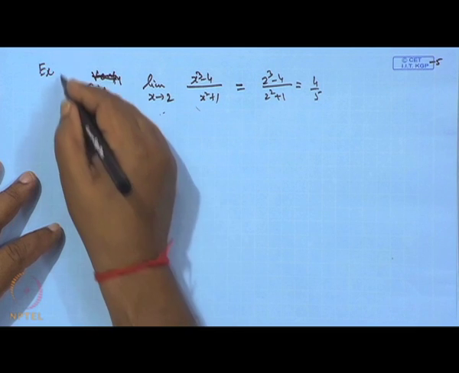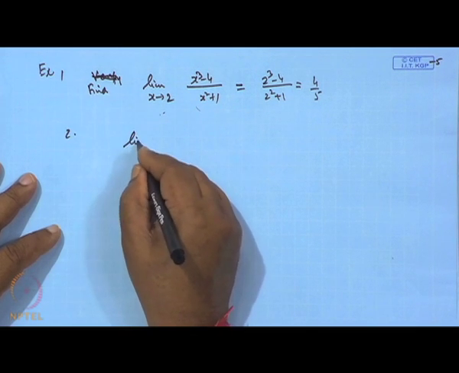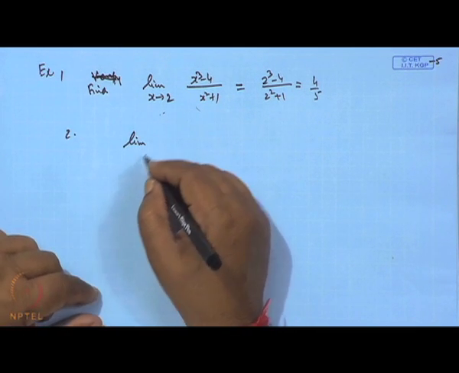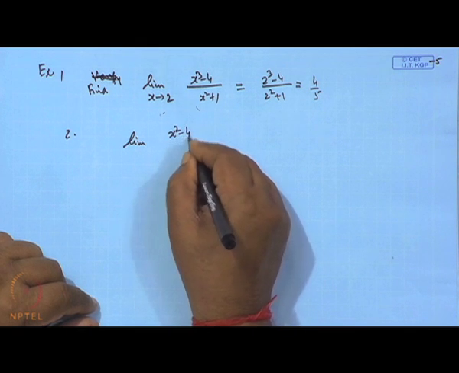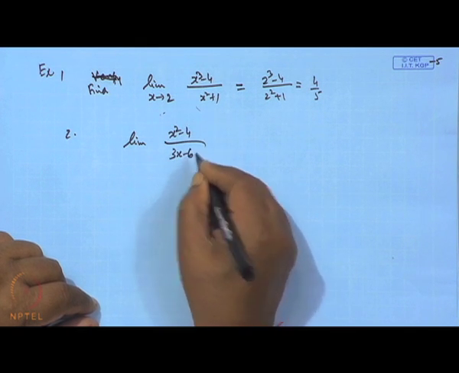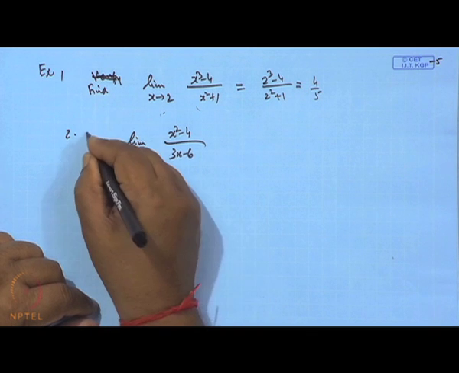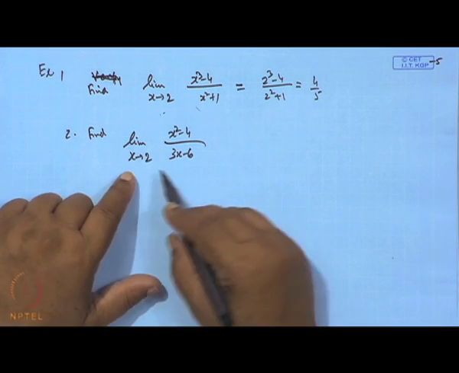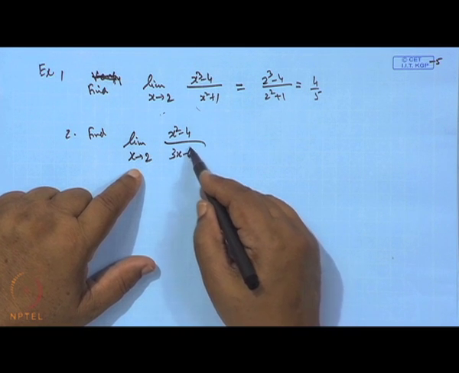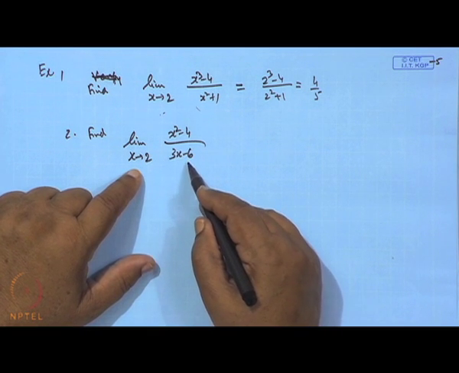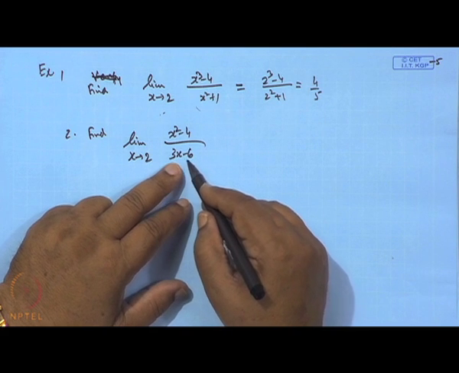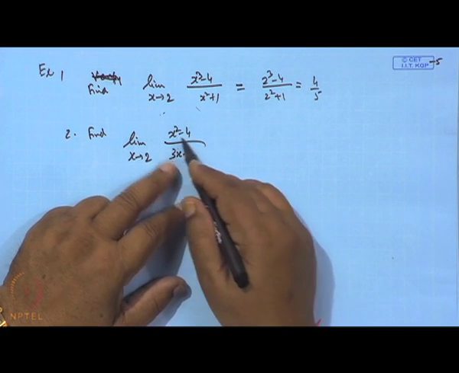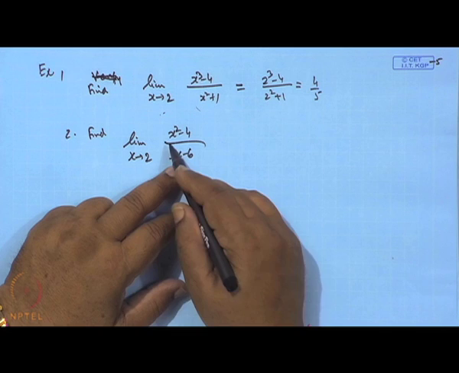If I take the limit of (x square minus 4) over (3x minus 6) when x tends to 2, find the limit of this. Now, when you substitute x equal to 2, the denominator is vanishing, so it is not defined. Similarly, the numerator is also 0.